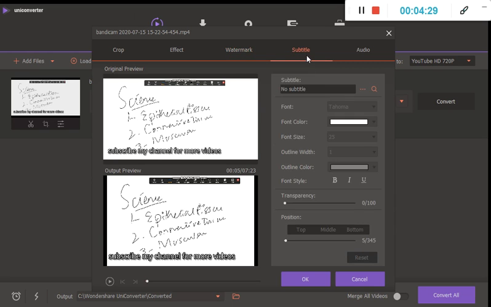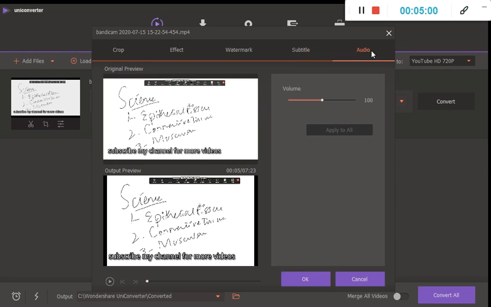You can also add a subtitle over here, and after that you can choose its color, what color your subtitle should be, its style, transparency, position, and all of that. Before doing anything, you have to select whatever option you want, and after that you have to click on OK. Then this will cause your changes to be saved.